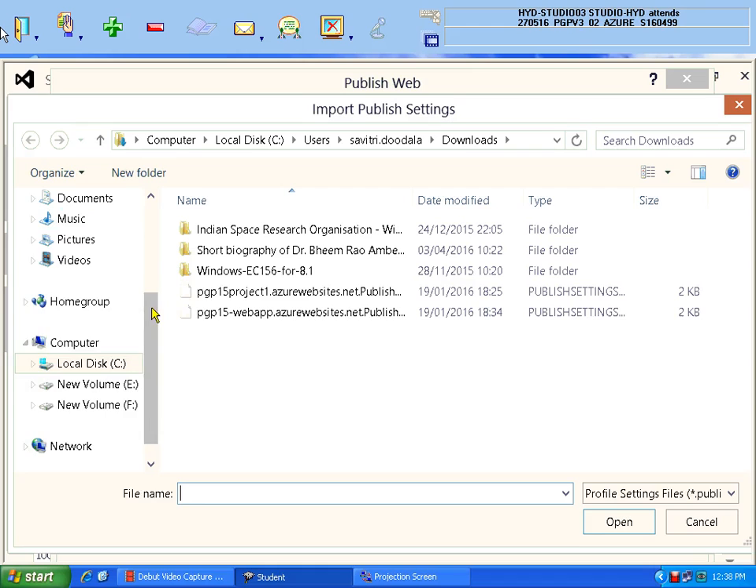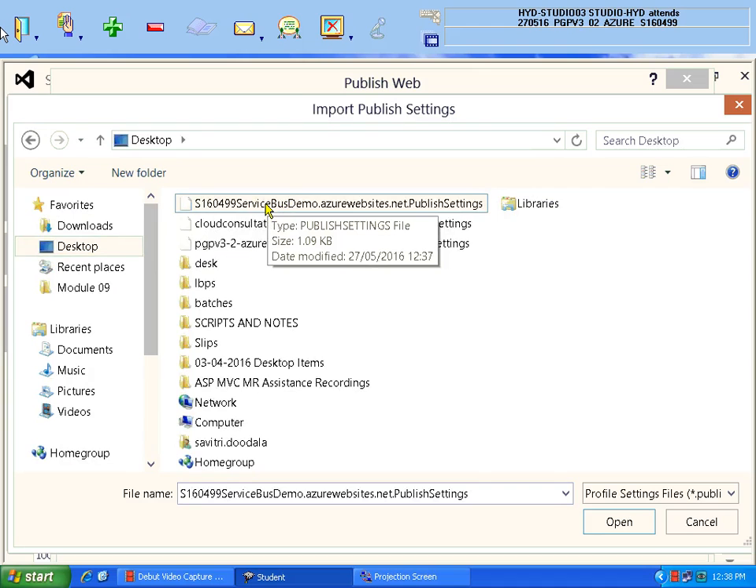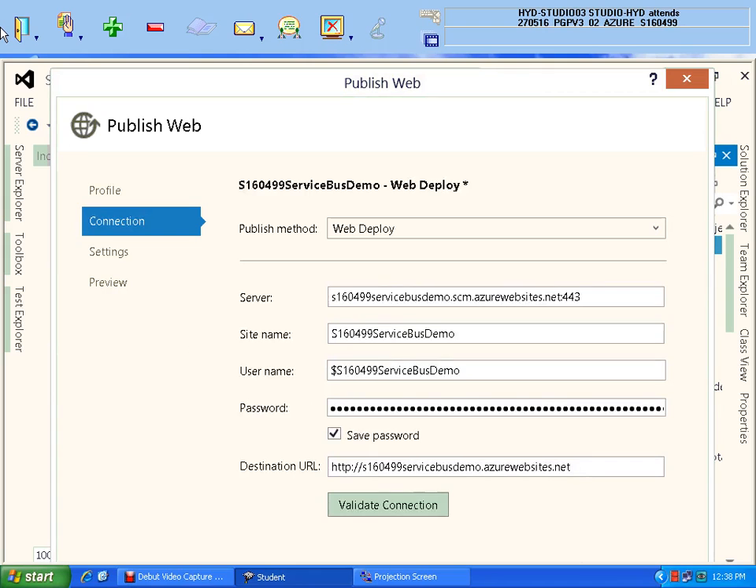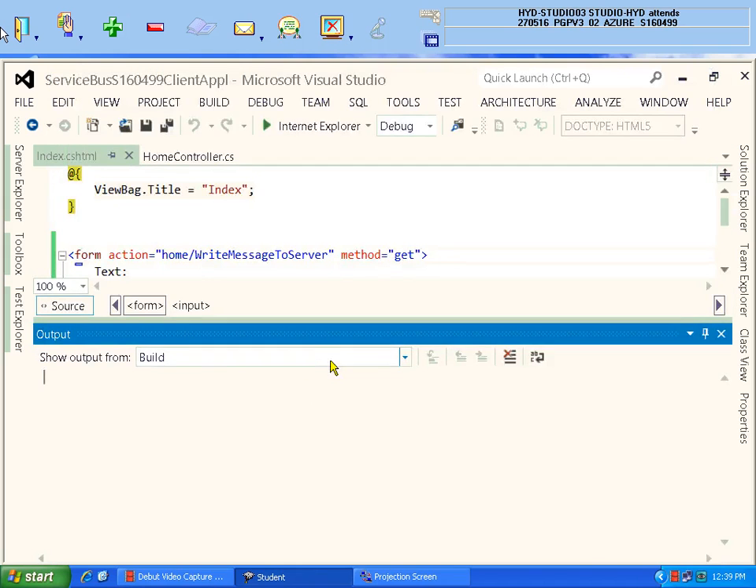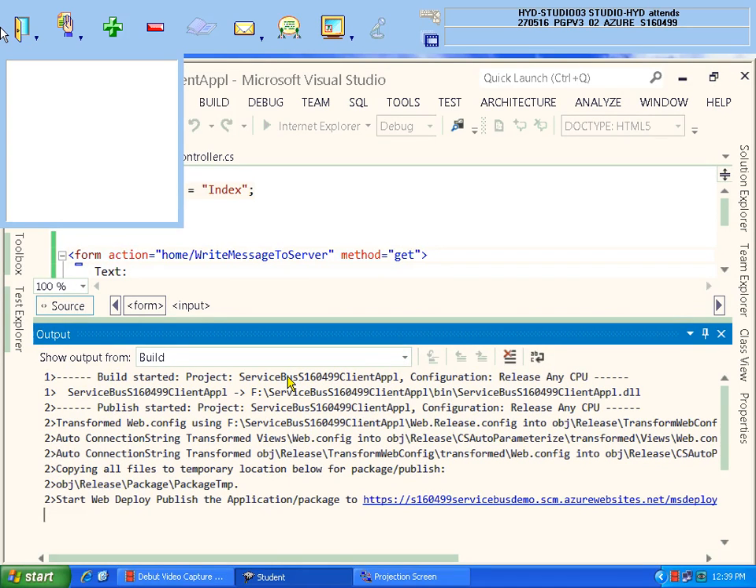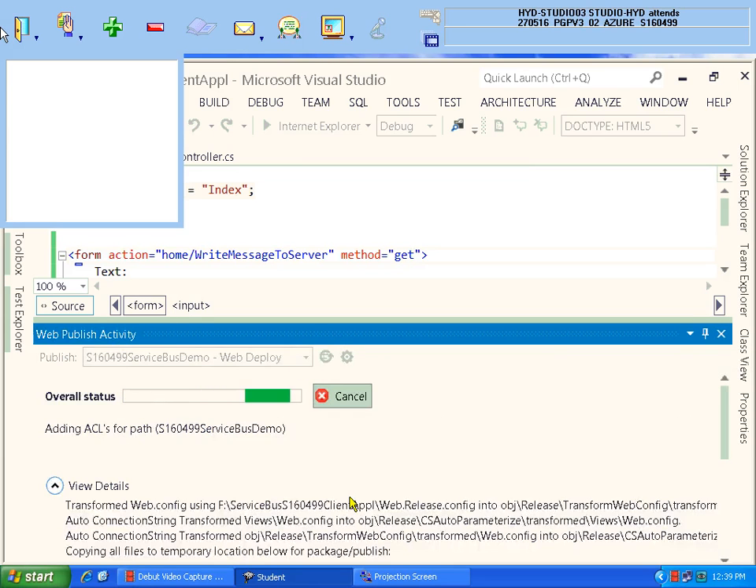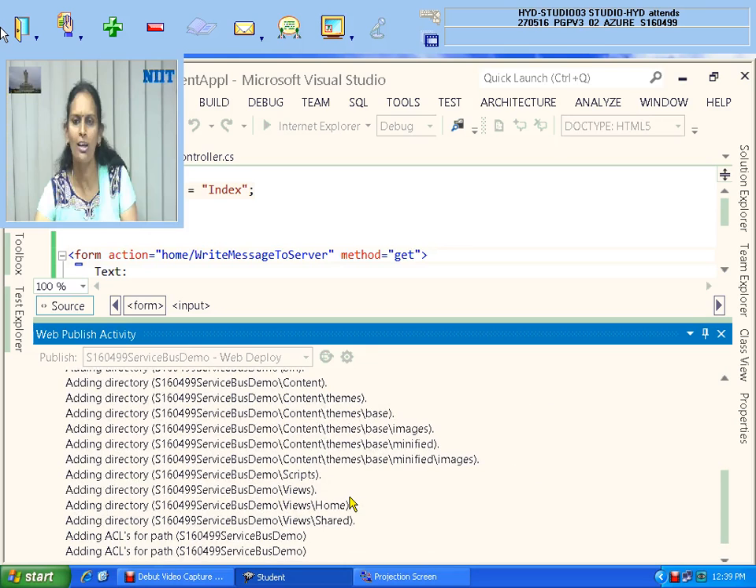On the desktop we have saved it, see here, S160499 service bus. This is the publish settings. Open, click OK, publish. So now it started publishing. As soon as it is published, it will show the URL. I will copy and paste it in the notepad. Please everybody take that URL. First let me check here whether it is working or not in my server. Publish activity error. It is publishing.